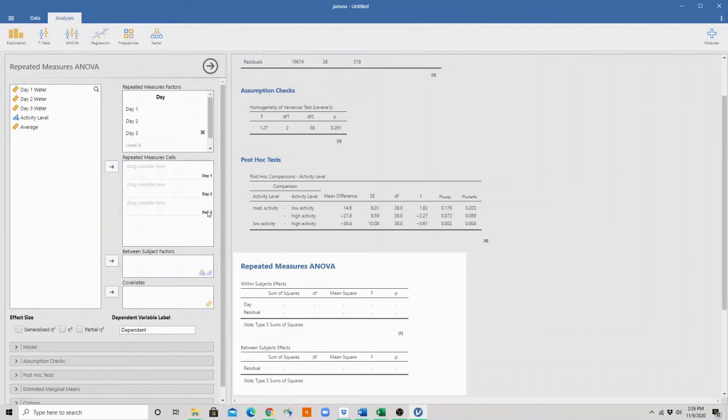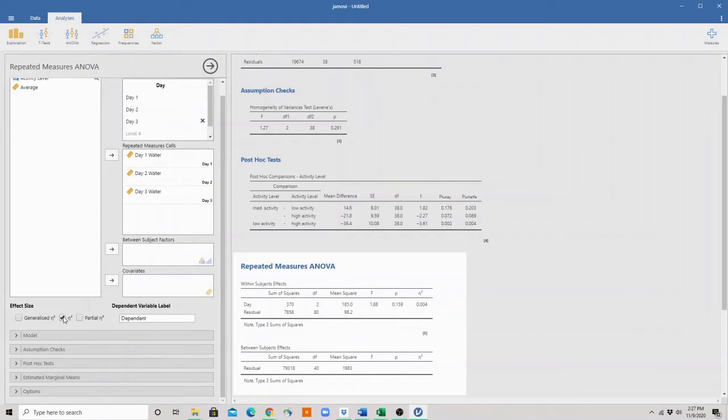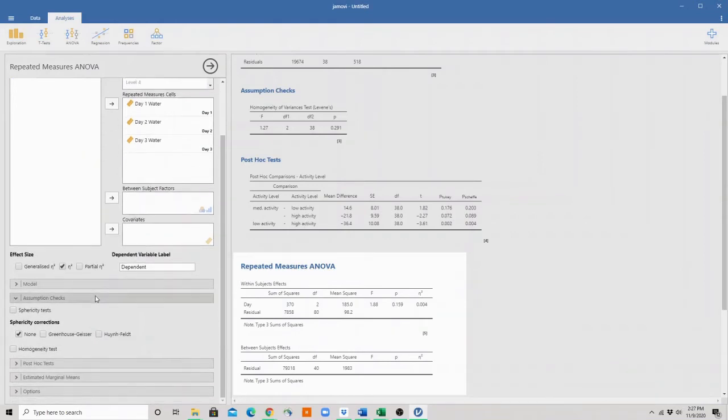And you can see they've appeared down here, day 1, day 2, day 3. So I'm going to drag my variable for day 1, day 2, and day 3. Now I'm not interested in activity level because I'm not trying to divide them by activity level. I'm just curious as to whether or not the day can impact the amount of water that someone consumes. And again, I want to get the eta squared. It's down here. We also want to check our assumptions. And when we're running repeated measures ANOVA, the important assumption that we want to check is for sphericity. So I'm going to click on sphericity.